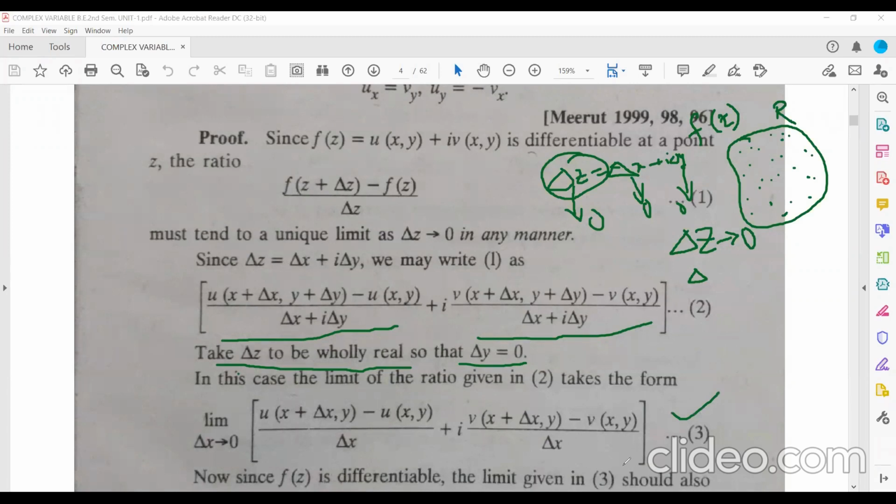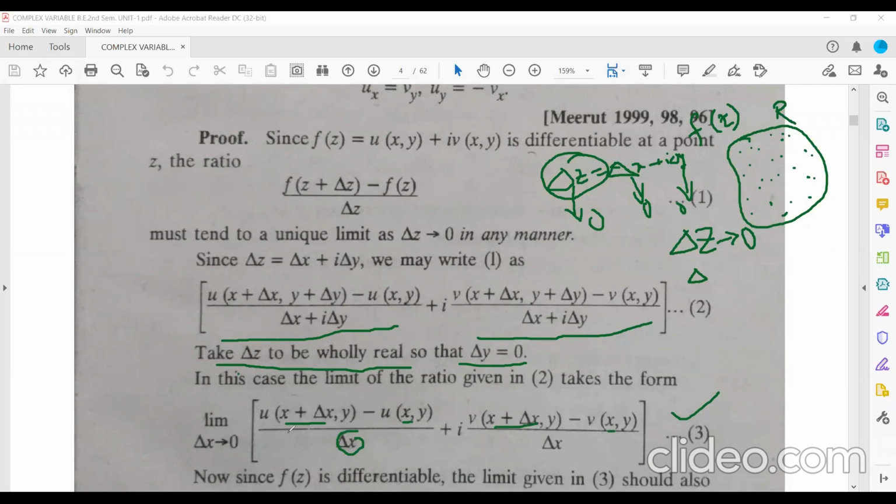Now, the important thing here: this is x plus del x, and this is x, and here it is del x. Similarly, here it is x plus del x and here x. There will be no change in the value of y. Is there any change in the value of y? No. So there is change in the value of x only here.